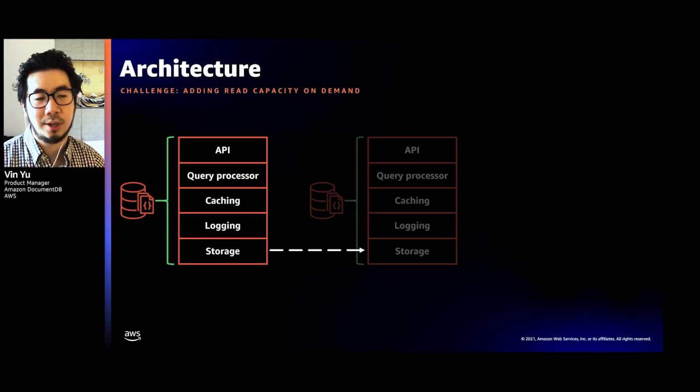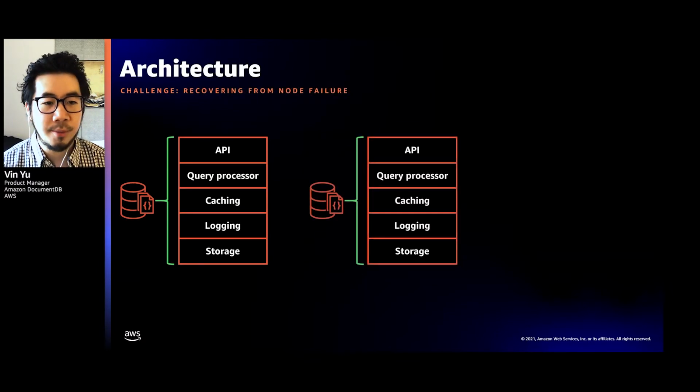We've had customers tell us that adding a new node can take hours, days, or even weeks. So that's the first challenge. A second challenge is that this may impact the active workload on the primary as well, because that primary instance now has to be involved with some of that replicating of the data over to the new nodes.